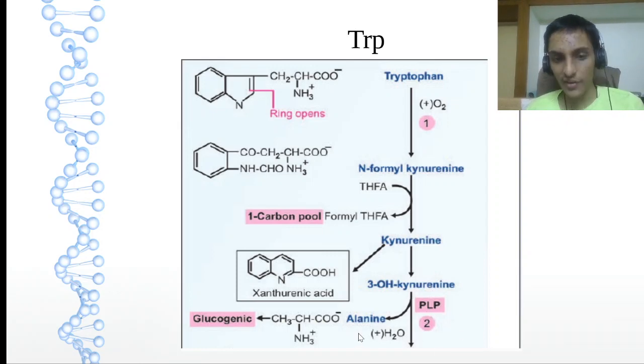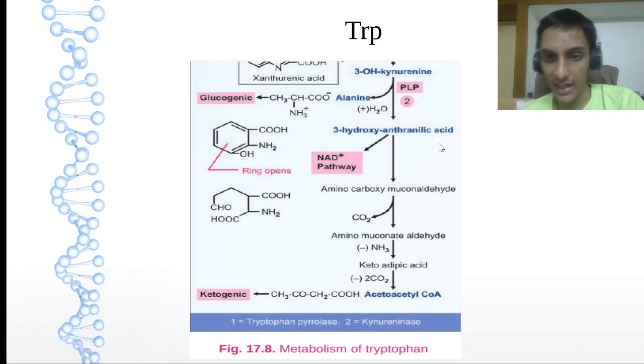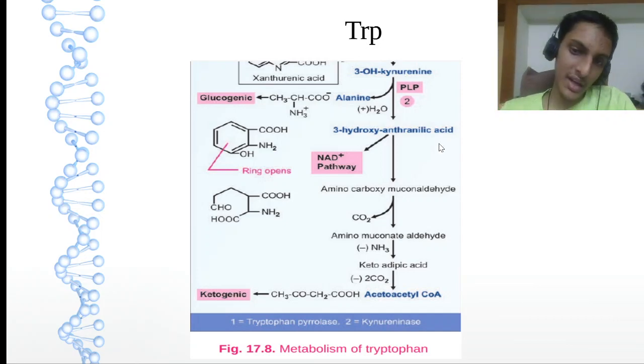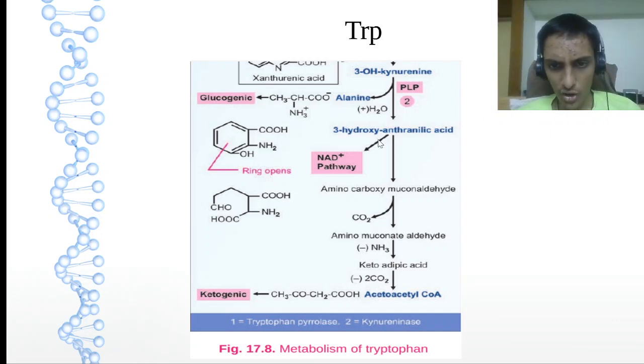So 3-hydroxykynurenine on kynureninase, there is a release of alanine, which is going to be glycogenic, and this will form 3-hydroxyanthranilate. Okay, you can remember it as 3-hydroxyanthranilic acid or anthranilate, just 3-hydroxyanthranilate. So there are going to be two sub pathways, 97%, 3%.